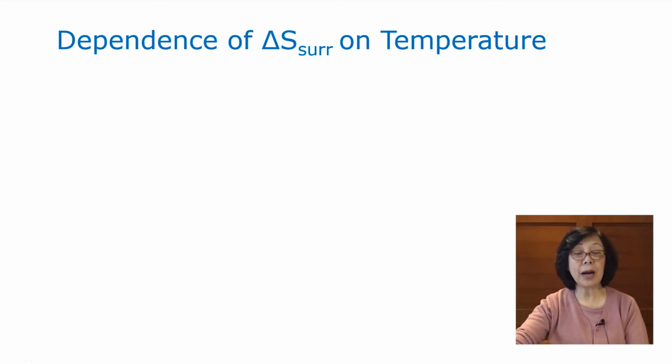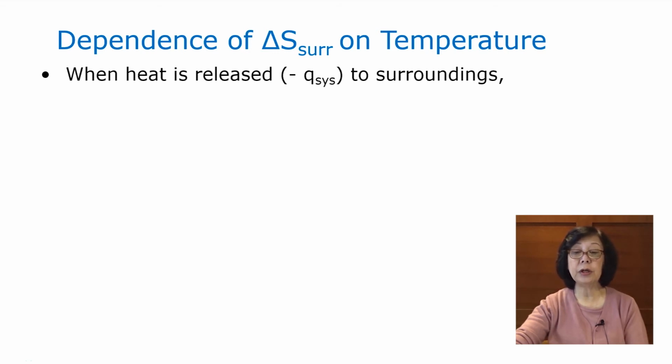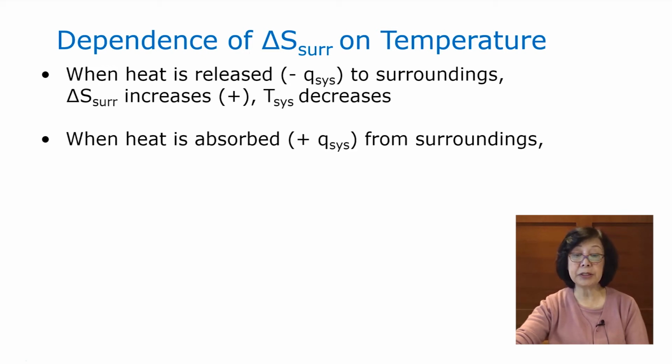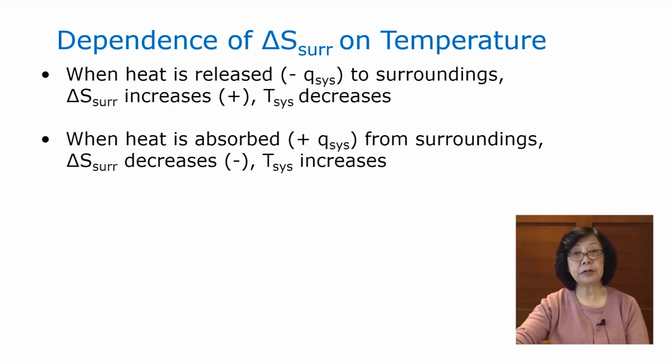Delta S of the surrounding depends on temperature. When heat is released to the surrounding, meaning negative Q of the system. Remember, system and surrounding are opposite in sign. So the entropy of the surrounding will increase, which is positive. That means the temperature of the surrounding increases. When heat is absorbed, that means the system has a positive sign for the Q. The entropy of the surrounding decreases, negative, and the temperature of the surrounding decreases.